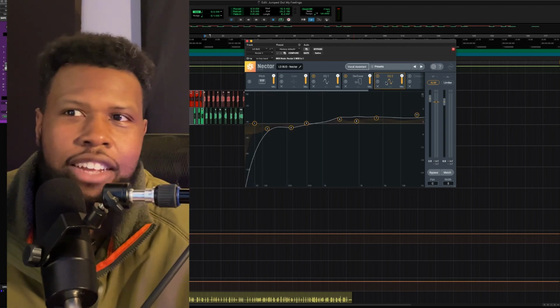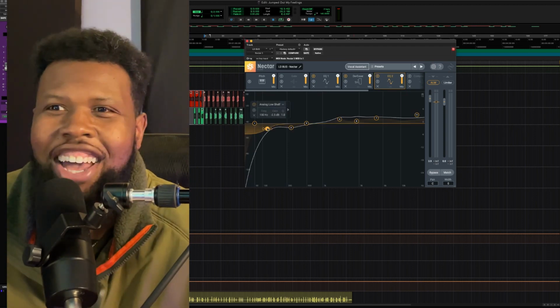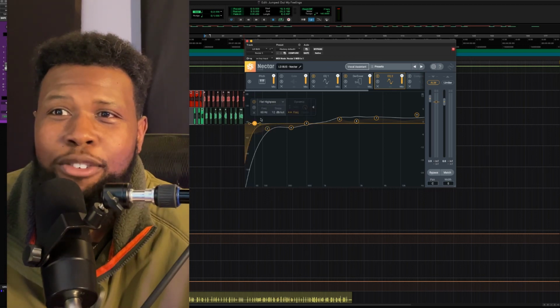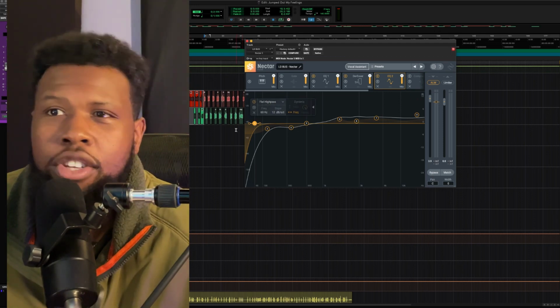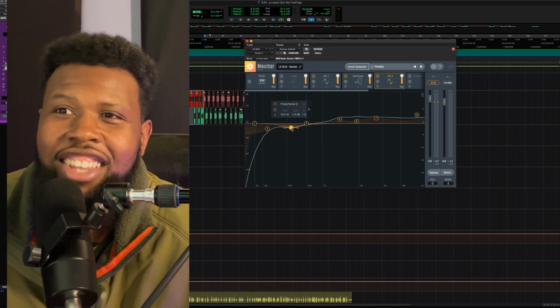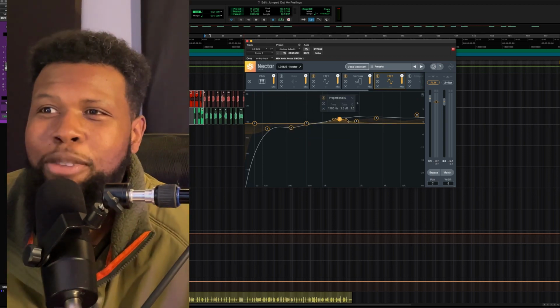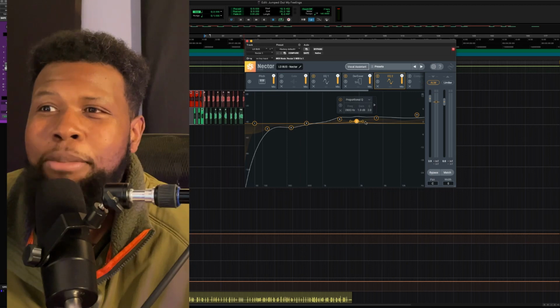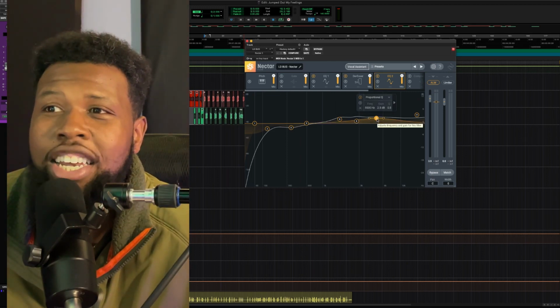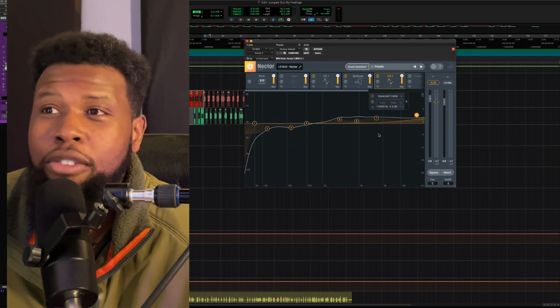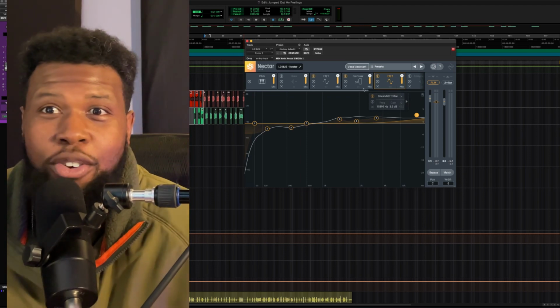This next EQ is additive, so they're just adding. Well, no, they're doing some cutting too. Okay, so they cut 130 by 2.5 dB. They also rolled off the low end from 60 hertz at a 12 dB per octave curve. So that's pretty cool. They cut 352 for 2 dB, and then they started boosting. So we got 2 dB at 1700, 1 dB at 2800, 2.5 dB at 5000, and then they got some air up here at almost 16K. They boosted almost 4 dB. So let's hear what that EQ engaged.